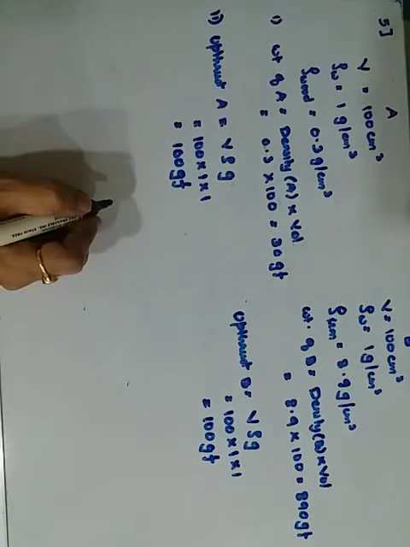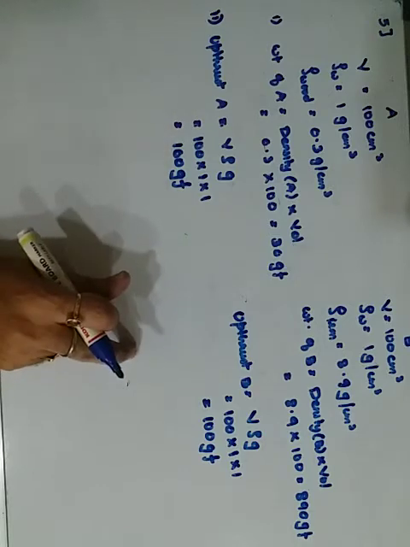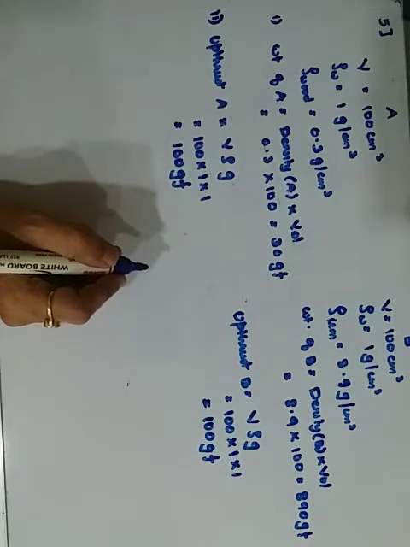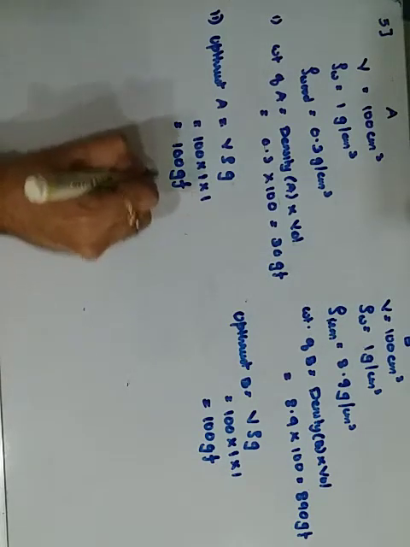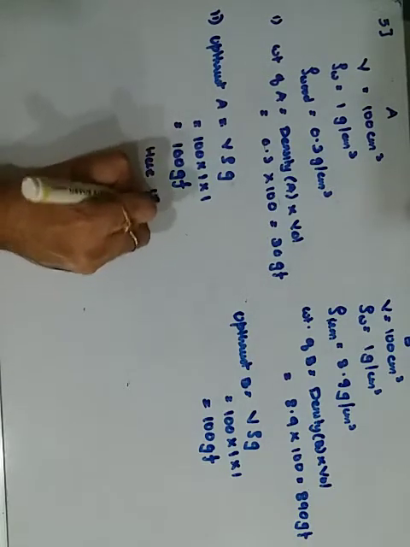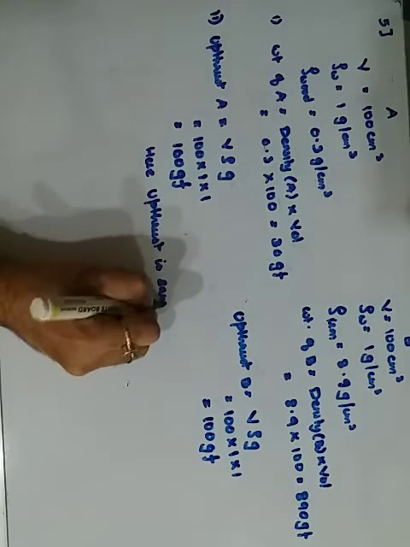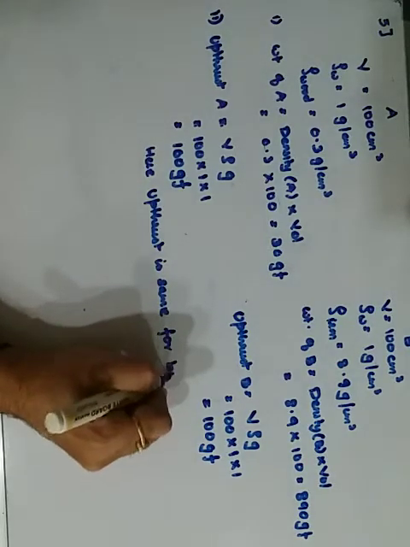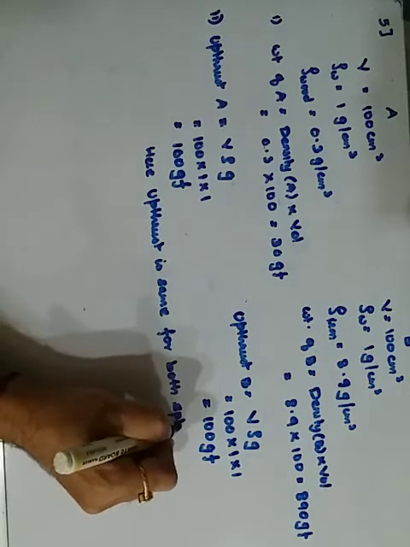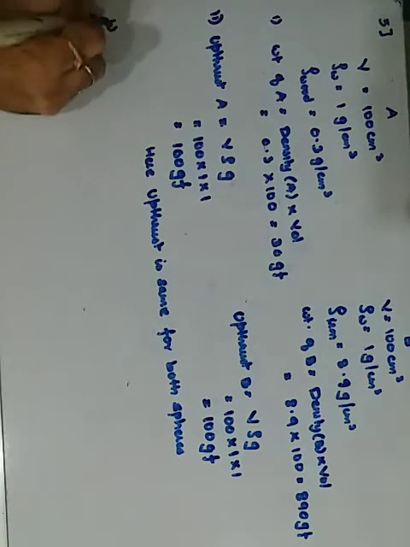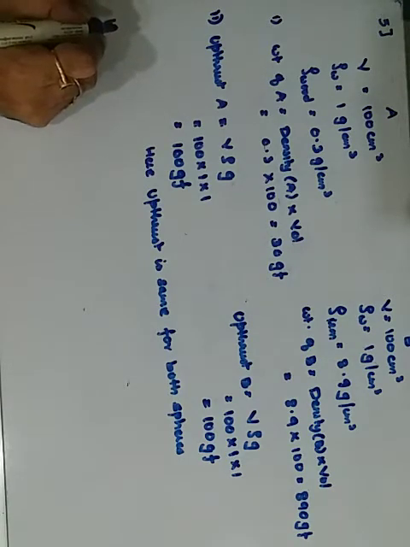Okay. Now, which sphere will float? Upthrust acting on both the spheres is the same, as the volume of spheres A and B inside the water is the same. So just to mention, the upthrust is the same for both spheres. Getting it? Now the second part of it says which will float and which will sink.